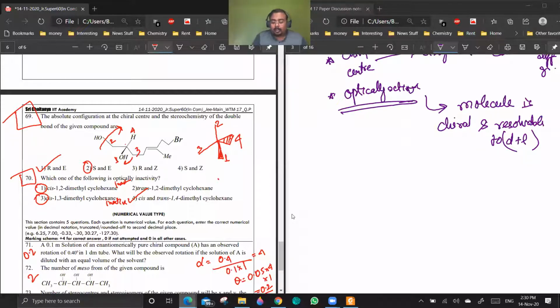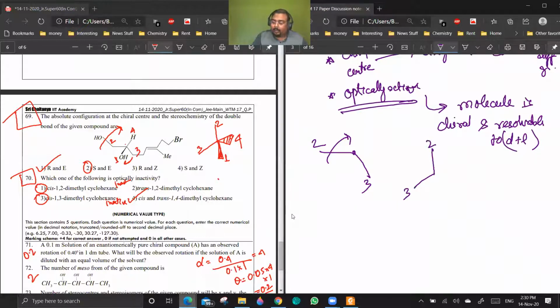Okay, the orientation which they have written like this. See, I know that 2 and 3 are on the plane of the paper. For some time, just forget 1 and 4. So how is it? It is like this. This is 2 and this is 3. Yes or no? Yes. Now I am rotating like this. So what will happen? 2 will be coming here, 3 will be coming here.